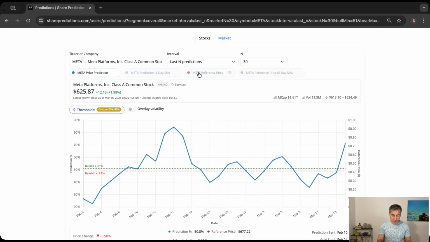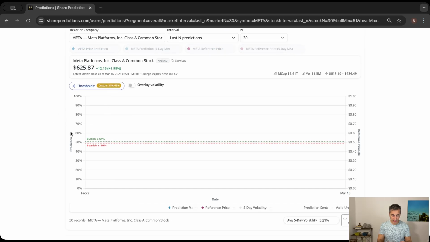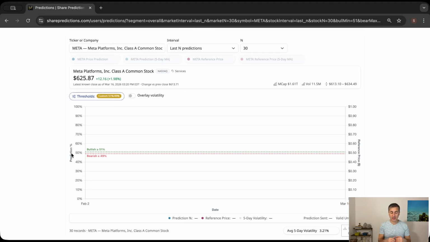So I will clean up the chart here, and what we see here is the primary y-axis for the predictions from 0% to 100%. If the prediction gets closer to 100%, it means that we have a bullish prediction for the stock price itself, and if it gets closer to 0%, then it indicates a bearish signal based on the predictions from our AI models. And these predictions are updated every day.